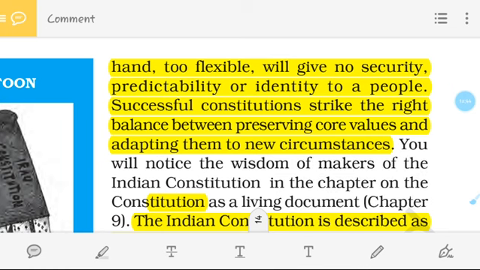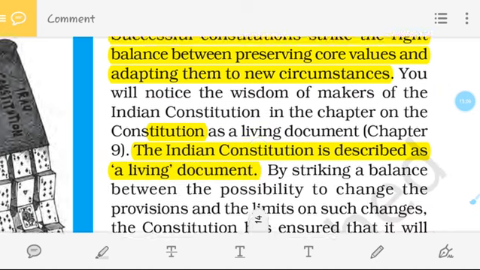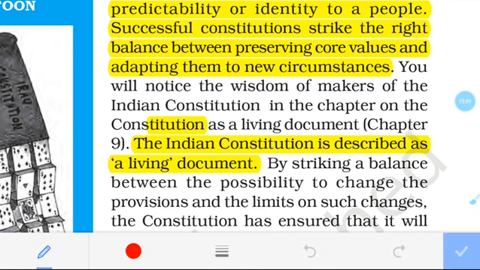So for that reason we can say that if a constitution wants to succeed and be balanced, then it has to preserve the core values and adopt to the new circumstances, so that it can make laws according to the new situation. And this is why the Indian constitution is described as a living document. So this is called a living document, where a balance should be there.